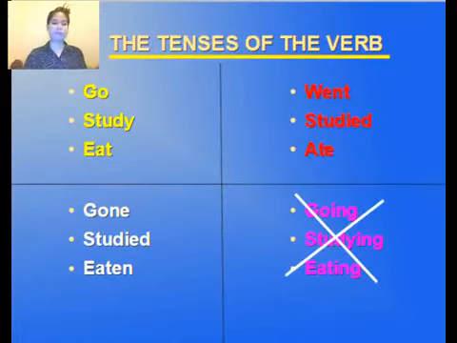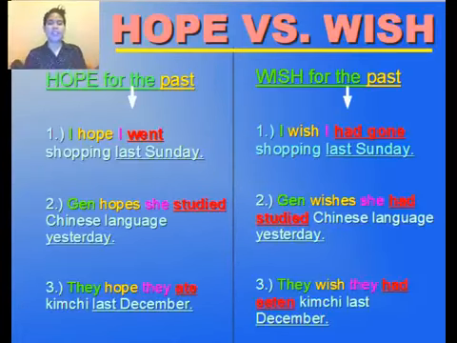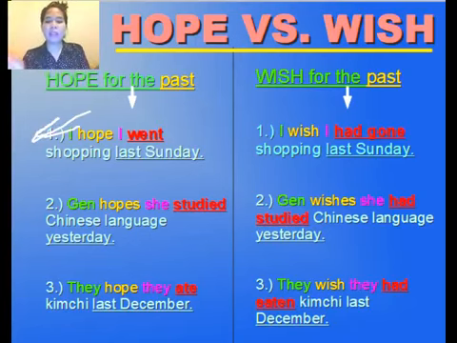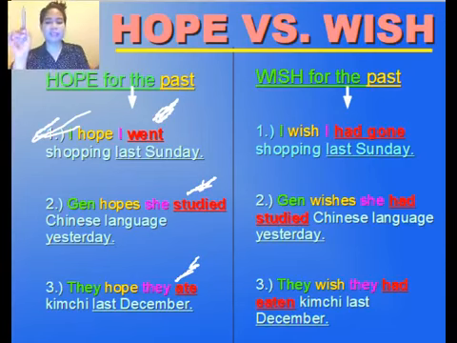Next, let's move on to the next one, hope versus wish. So if you hope for the past, and wish for the past, let's move on to the first one. I hope I went shopping last Sunday. So I hope I went. So hope for the past, simple past. Jen hoped she studied, so it's in the past. They hope they ate. It's in the past again.